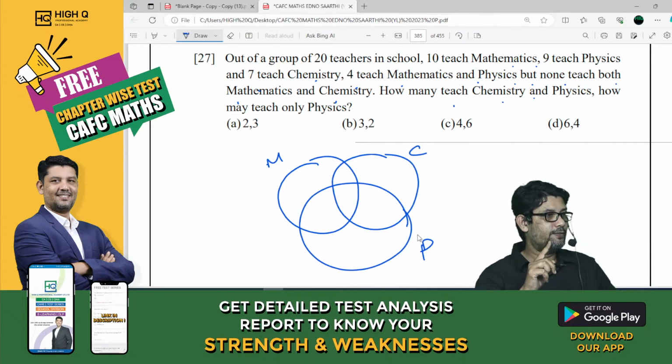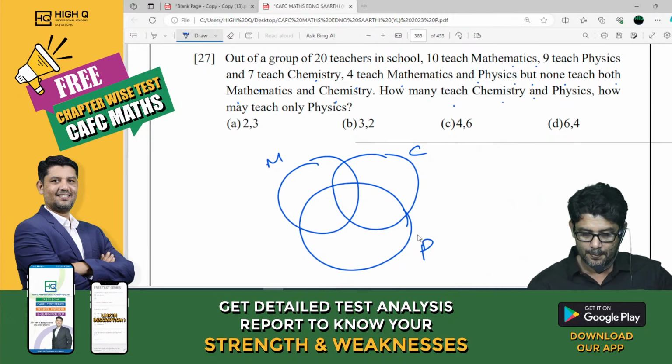I want to give this as homework to you all. Tomorrow you please try and come. Try to use trial and error method also. Total how many teachers? 20 teachers. 10 teachers mathematics, 9 physics, 7 chemistry.